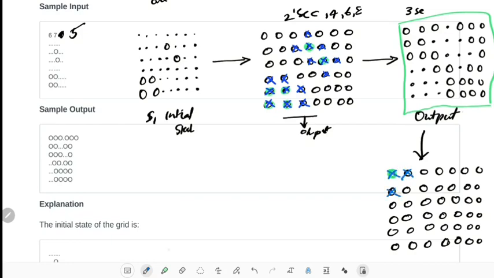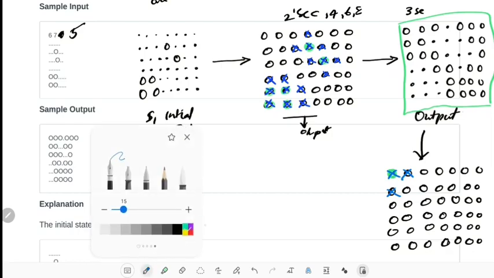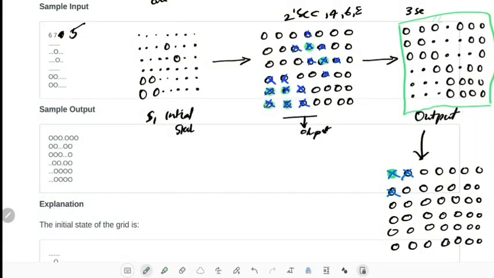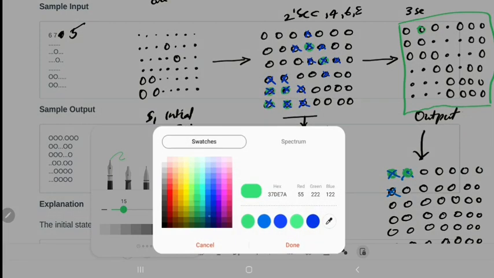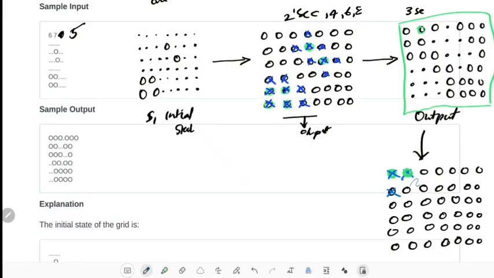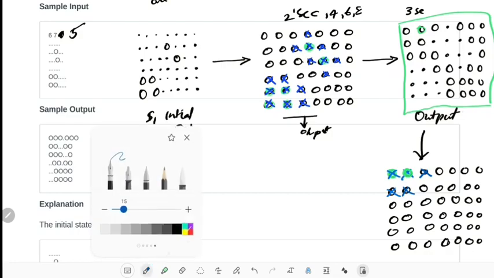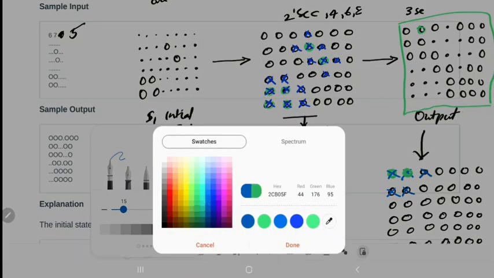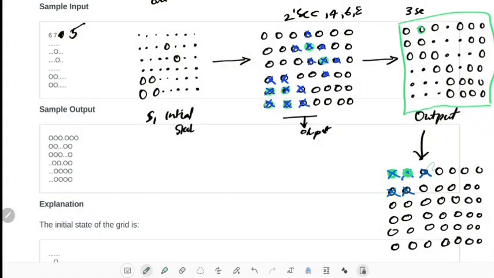Next I will take the second bomb. If the second bomb gets detonated, then all its subsequent cells, this one, this one, get destroyed. Similarly, we have to repeat the same step. So let me color everything directly. There is a bomb here, there is a bomb here.